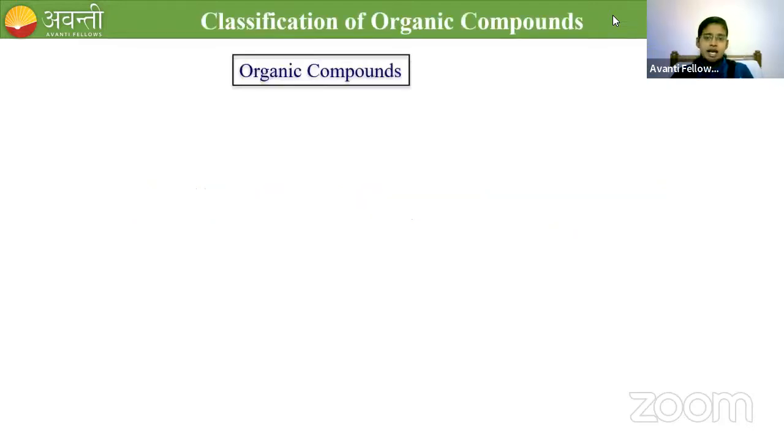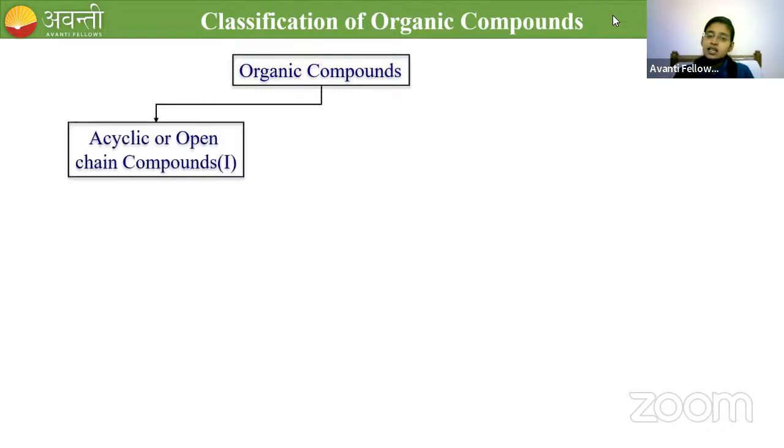Organic compounds are mainly classified into two. The first classification is acyclic compounds, which are open chain compounds. For example, CH3, CH3, or CH3, CH2, CH2, CH3.